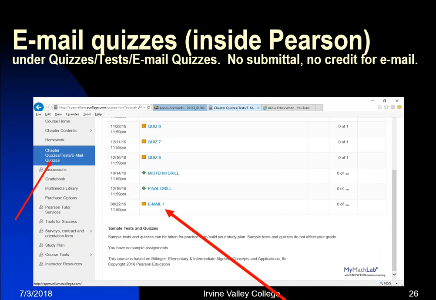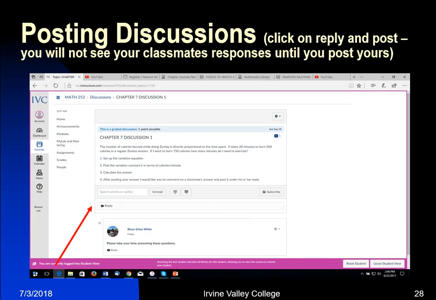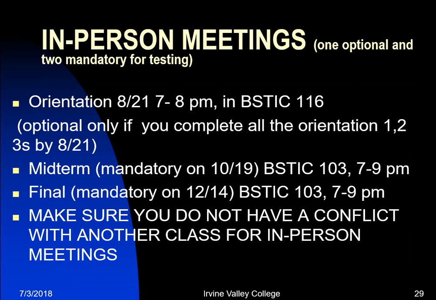Now, the email quizzes are inside Pearson. You have to email me, and then you have to take the email quiz. I'll show you how that's done. You also have discussion board assignments. Those are inside Canvas. You have to click on that and then reply to the questions there. And the reply button is inside Canvas. It's pretty self-explanatory.